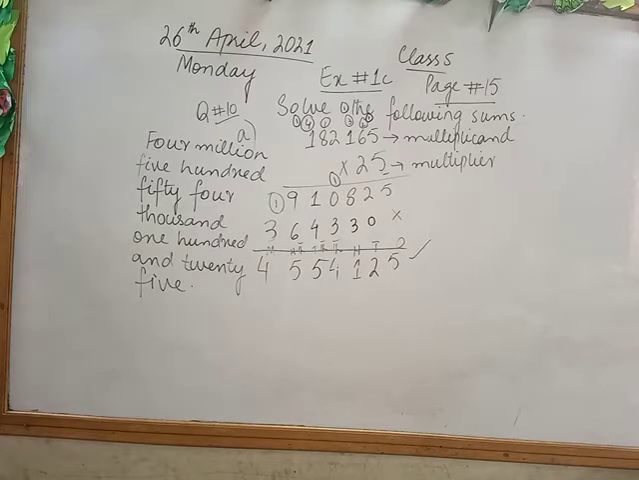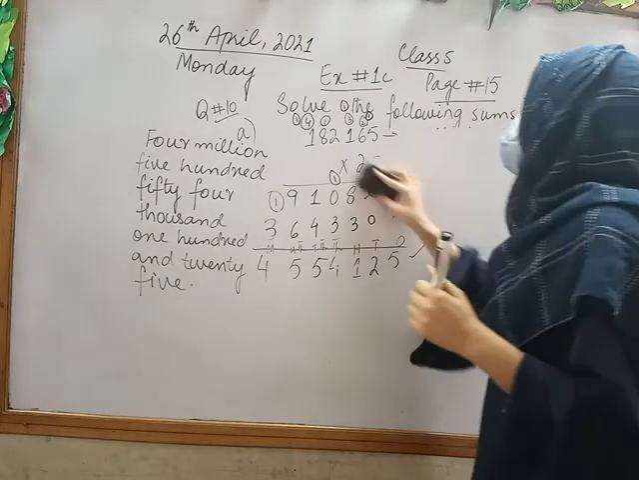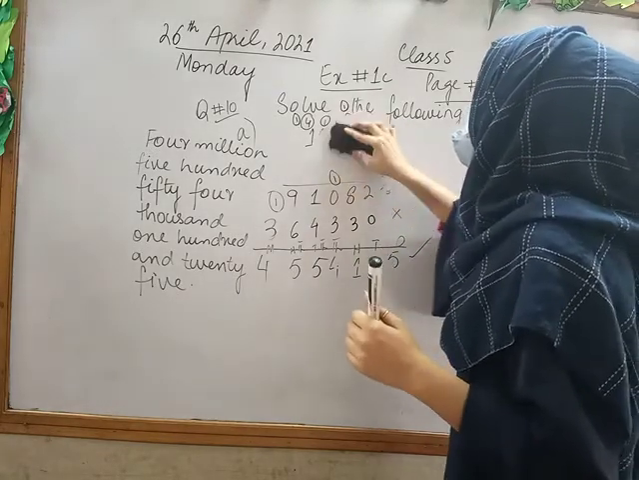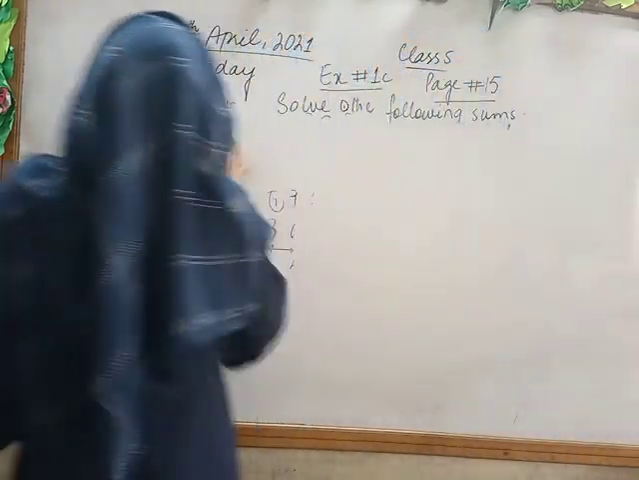Fine. Now class, I am going to move to another part, which is B. So this is how we can solve multiplication of a 6-digit number by a two-digit non-zero number. Fine.